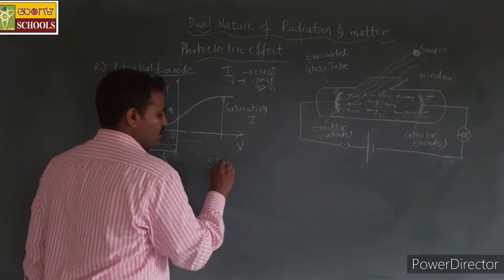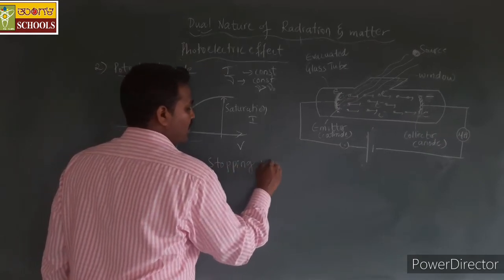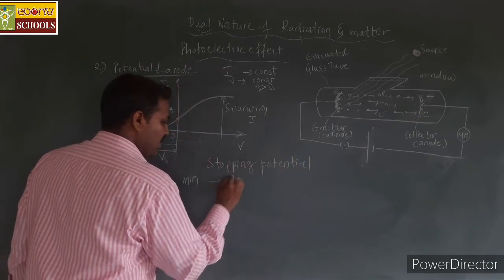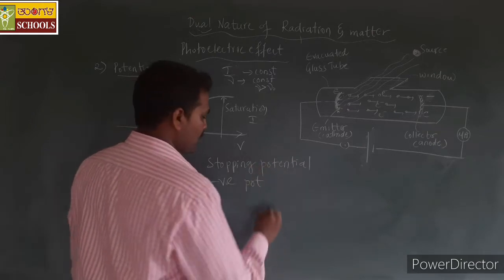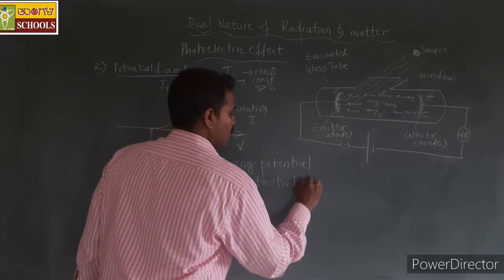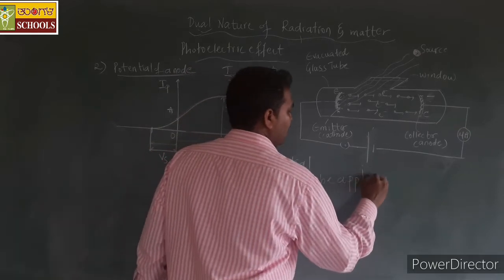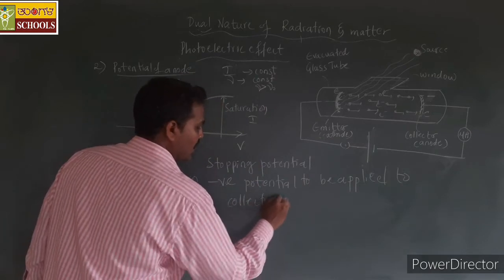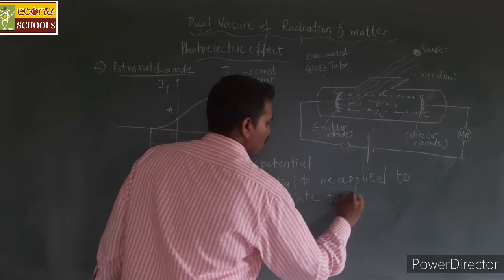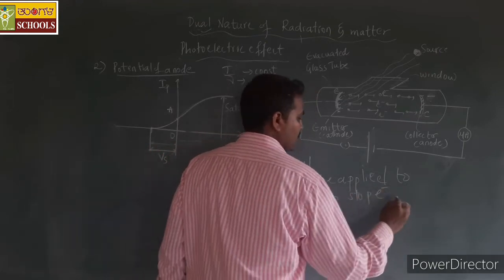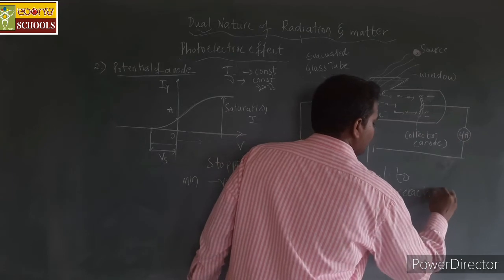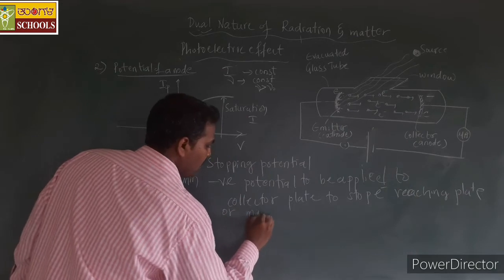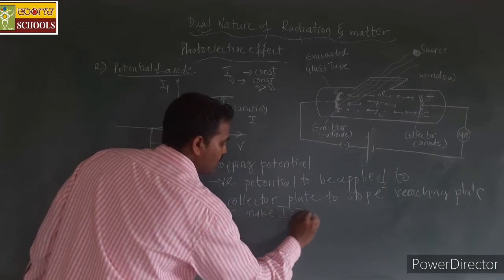This negative potential which stops the electrons reaching the collector plate, or which makes the photoelectric current 0, is called the stopping potential.